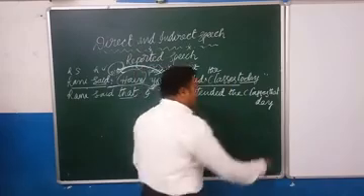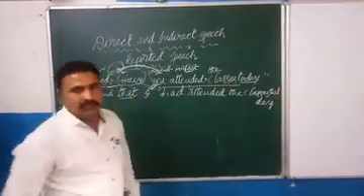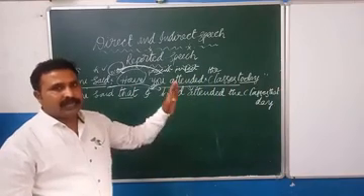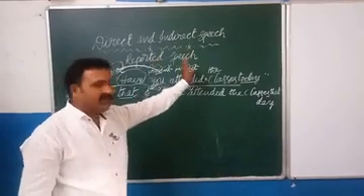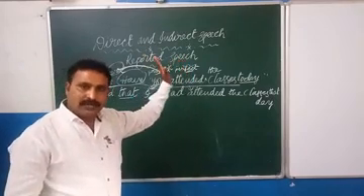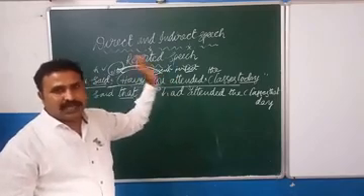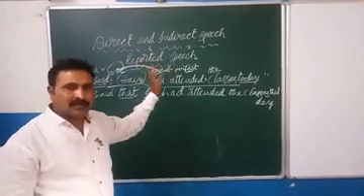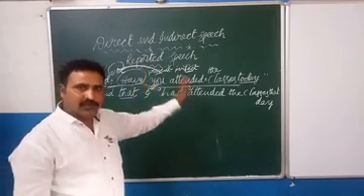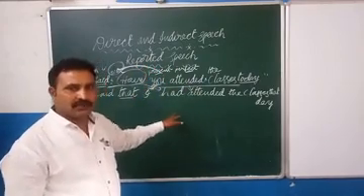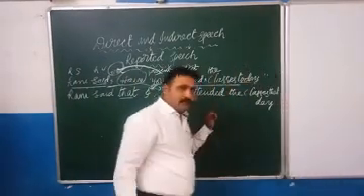So at the end we need to put a full stop. What do we have to put? A full stop at the end. Other than that, we must not carry over any marks which they have given in direct speech, whether punctuation marks, quotation marks, exclamation marks, or question marks. Whatever mark they have given in direct speech must not be carried to indirect speech or reported speech. At the end, we need to put only a full stop.